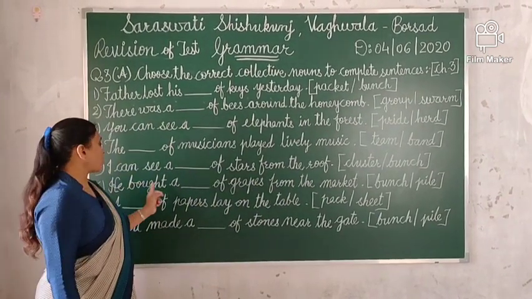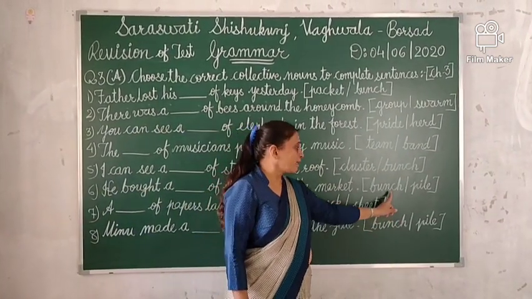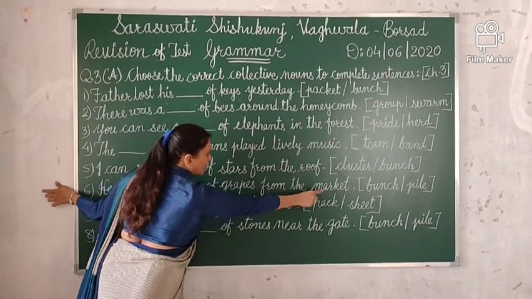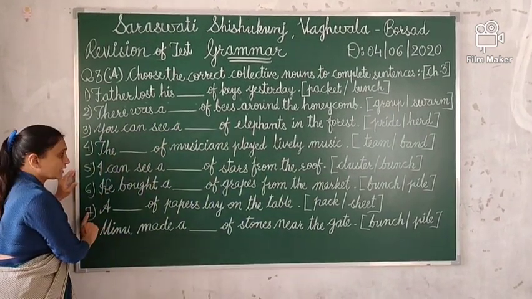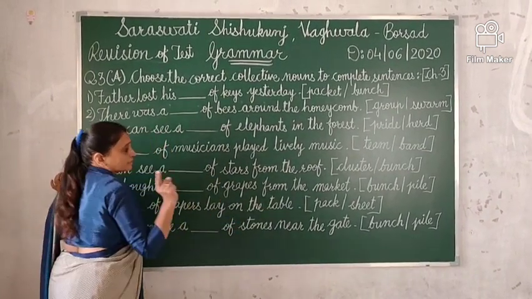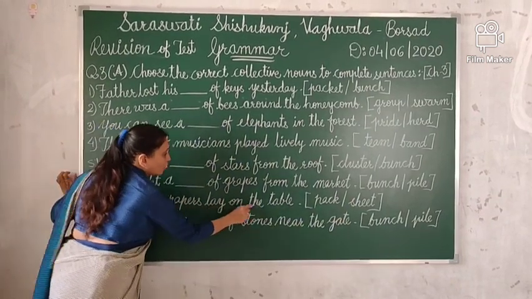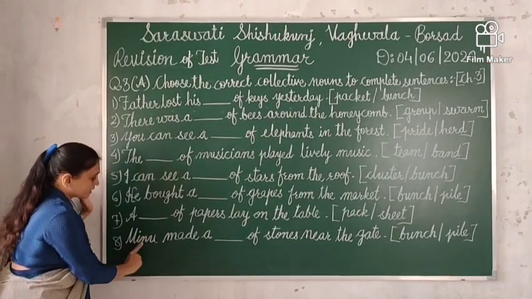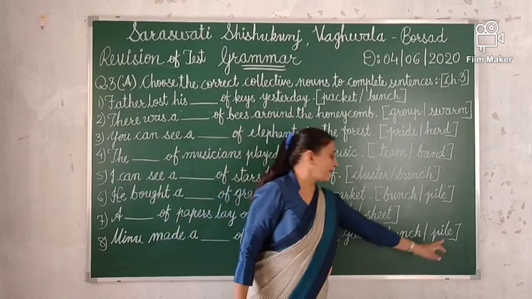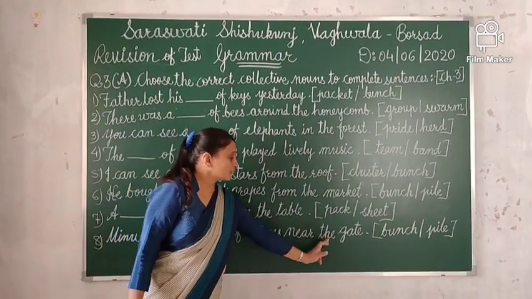Then number 6, he bought a dash of grapes from the market. Answer will be bunch. He bought a bunch of grapes from the market. Number 7 is a dash of papers lay on the table. The answer will be sheet. A sheet of papers lay on the table. Number 8 is Meenu made a dash of stones near the gate. The answer will be pile. Meenu made a pile of stones near the gate.